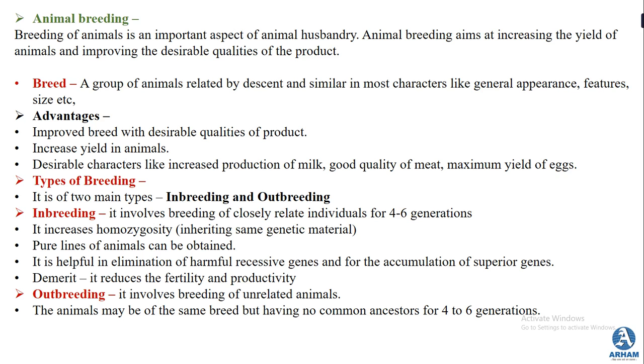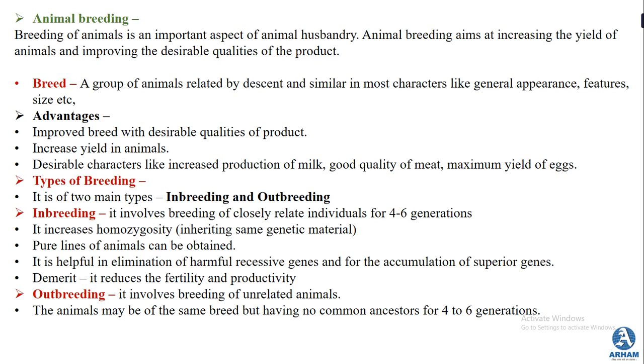Now, there are certain advantages of animal breeding. First, an improved breed with desirable quality of products. So there is an improved breed of animals, plus there is the quality of product that we are obtaining from these animals. Then the yield that they produce is also increased.